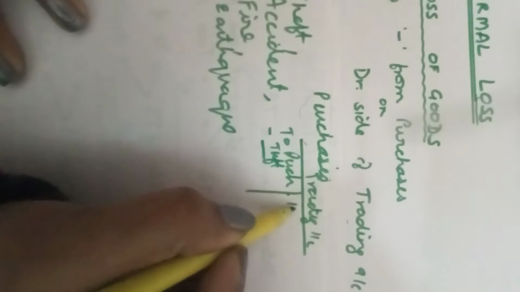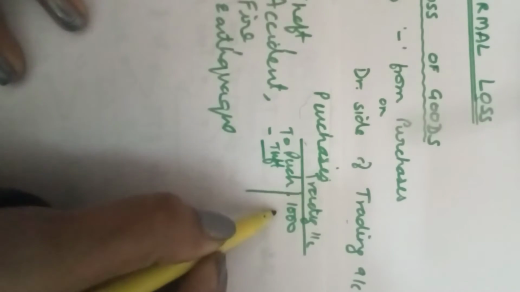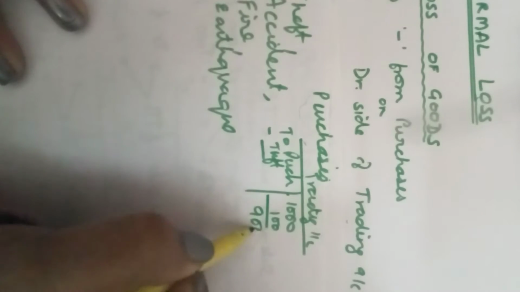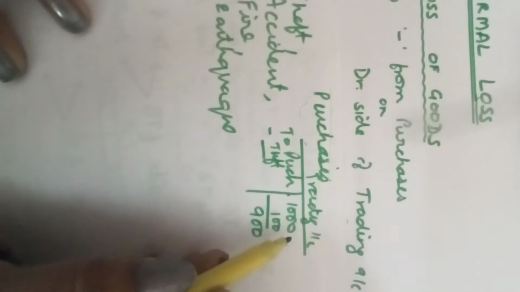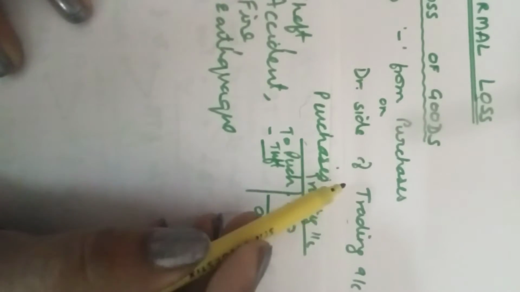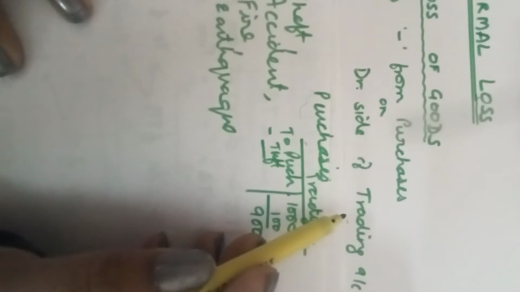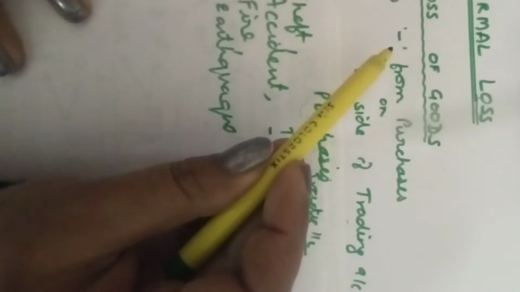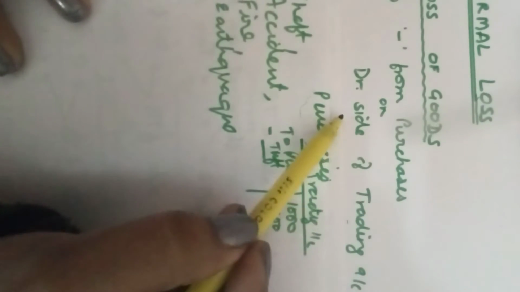Purchases were rupees 1000. Because of theft, goods lost 100. So ultimately goods are rupees 900. Wherever the goods are shown on the debit side of the trading account, it is shown as a deduction from the purchases.